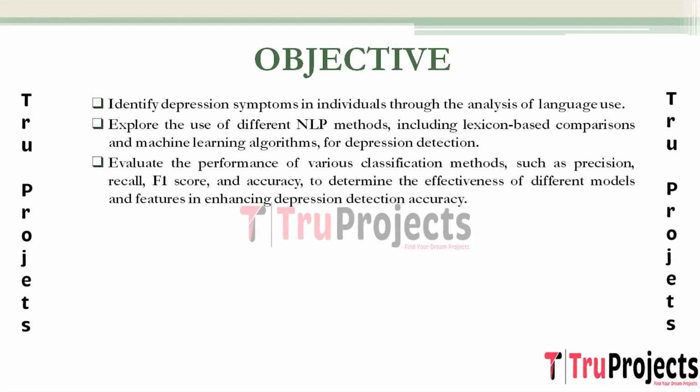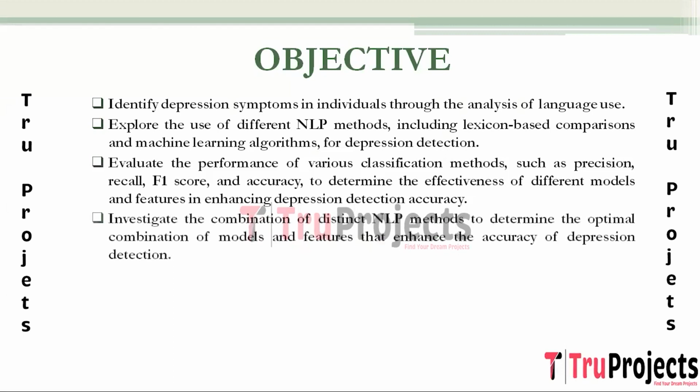The objective is to assess the effectiveness of different classification methods, including precision, recall, F1 score, and accuracy as performance metrics. This evaluation will provide insights into the strengths and weaknesses of various models and features, enhancing the accuracy of depression detection. The goal is to explore the synergies between different NLP methods, seeking the optimal combination of models and features that collectively enhance the accuracy of depression detection.